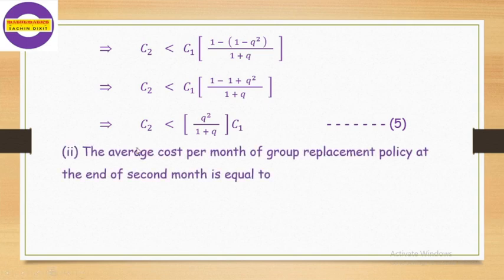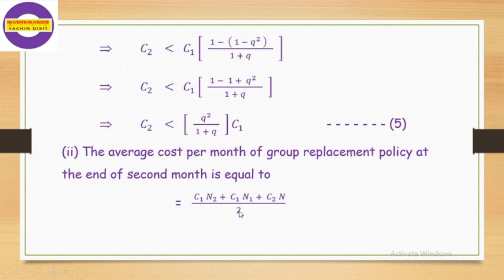The average cost per month of group replacement policy at the end of the second month is equal to, for this second term, we have to find the average cost at the end of the second month. Therefore, it will be C1 N2 plus C2 N1 plus C2 N. This will be the individual replacement cost: individual items in the first month, that is N1, and in the second month, that is N2. We multiply it by the individual cost C1, and C2 N means the group replacement policy, and to find its average, we divide it by 2.